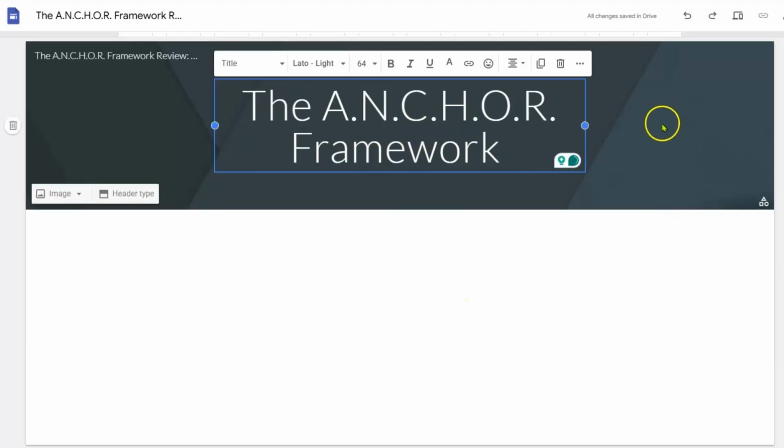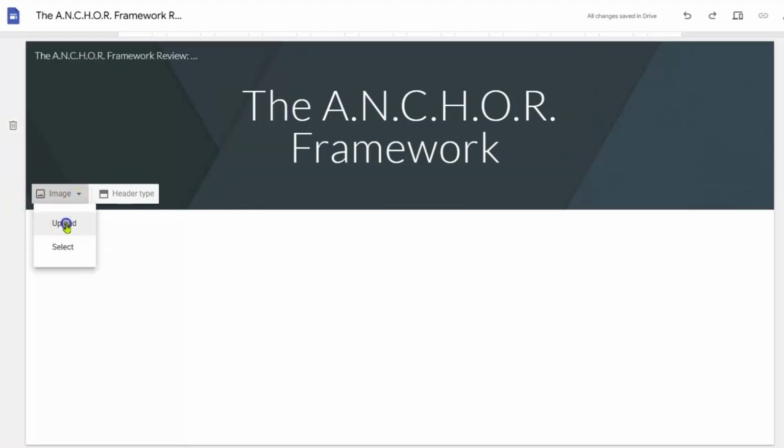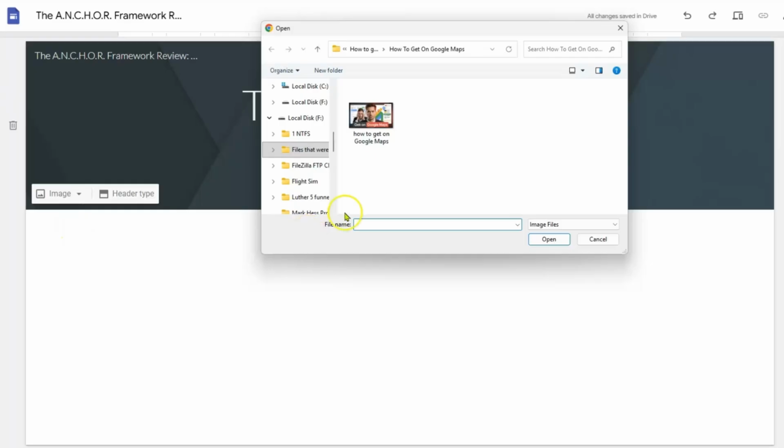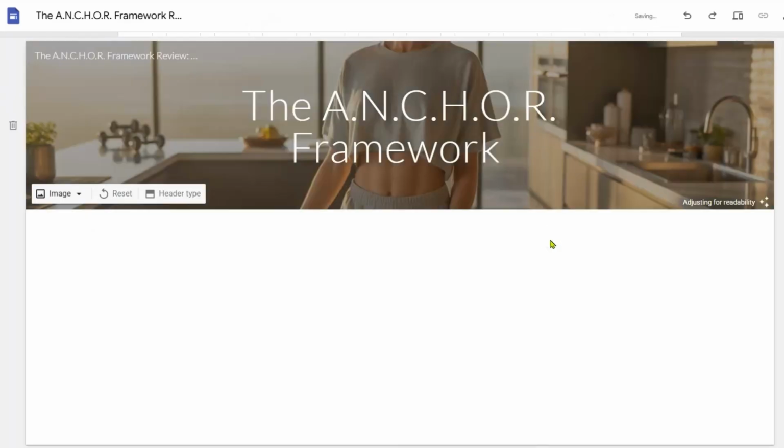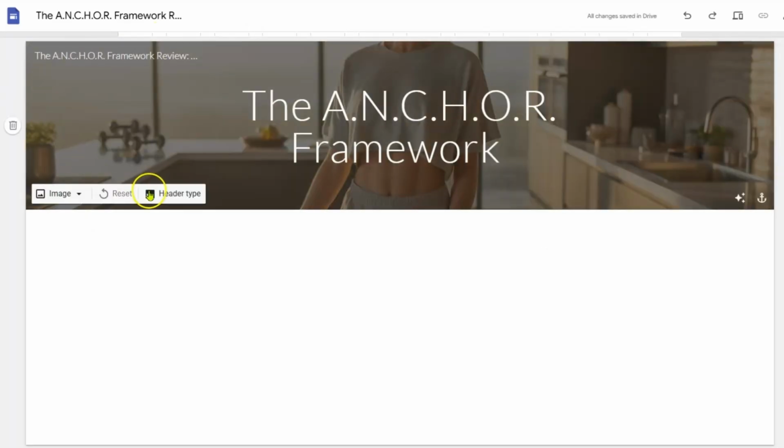Now you can put a different background image if you want to. So you could do this. You can upload an image. So let's go to the image that we just created. Just open that up there. And I'm doing this really fast because I want to get through this without taking up too much time.